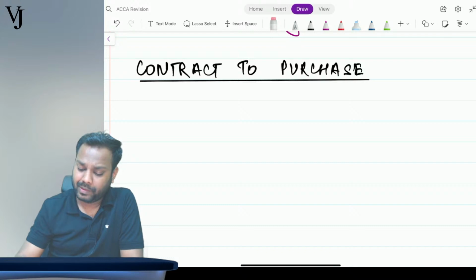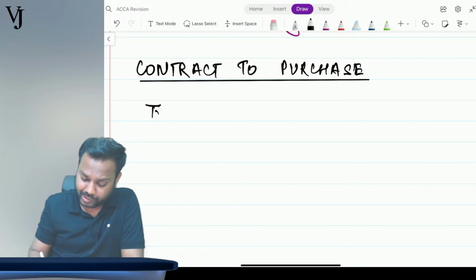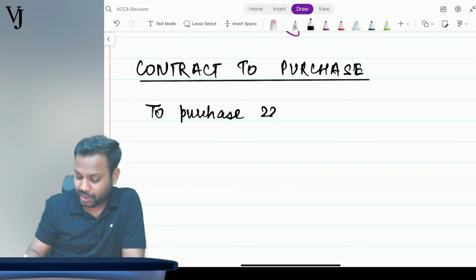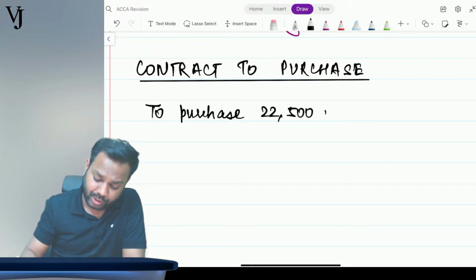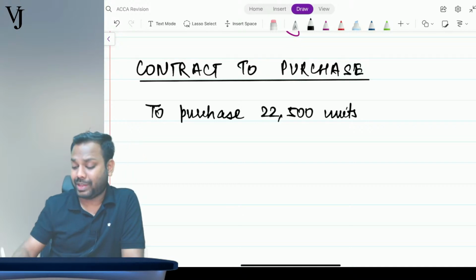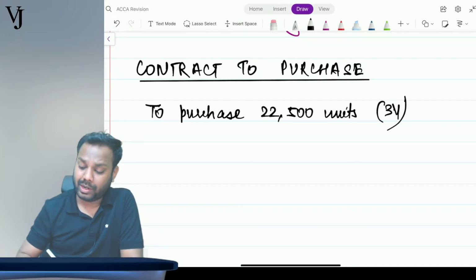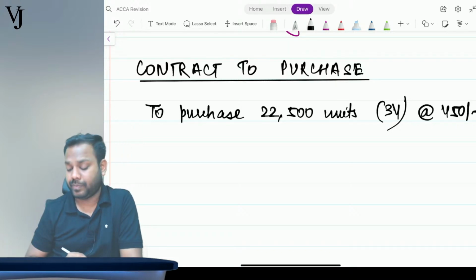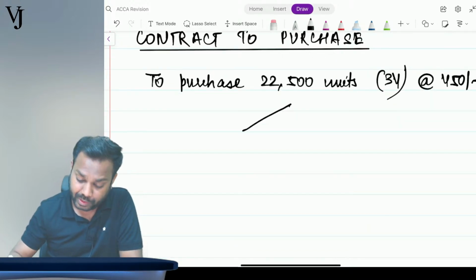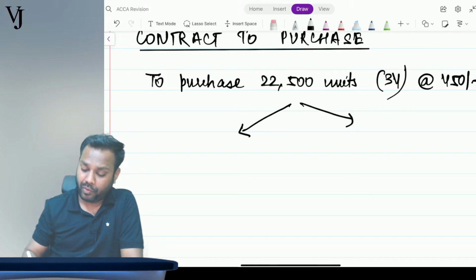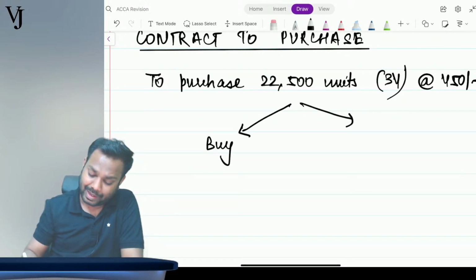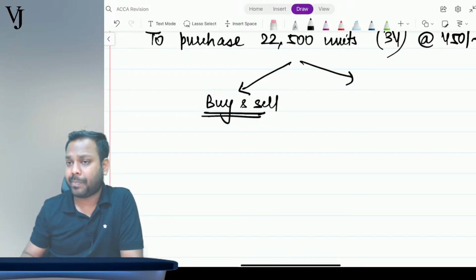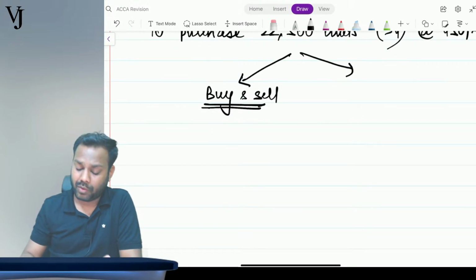So basically what happens, you have a contract to purchase 22,500 units over 3 years at 450 each. Now you have two options. First option is buy the products and sell it. Now if I buy and sell, what is my profit or what is my loss?